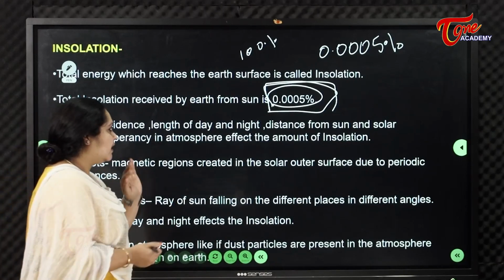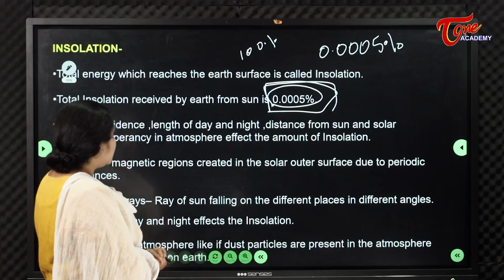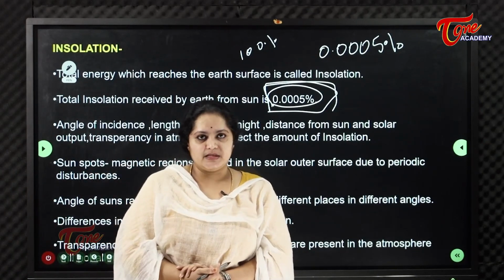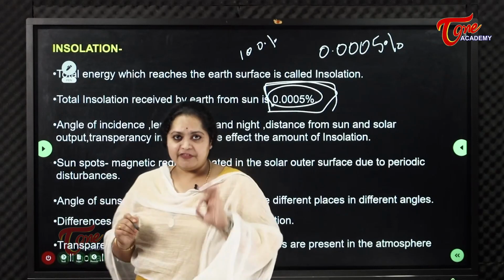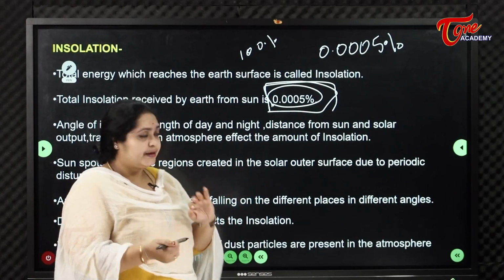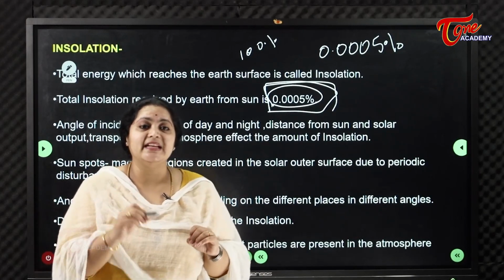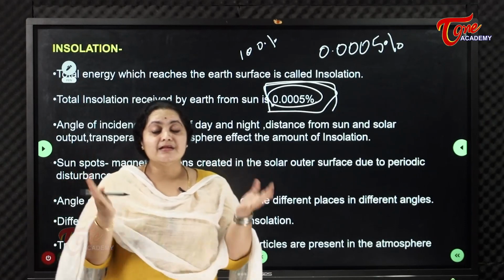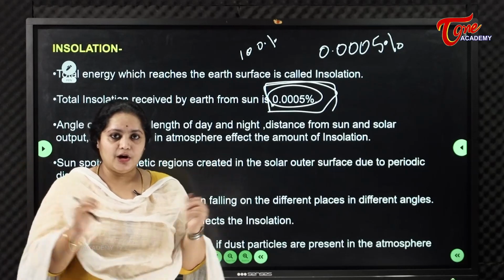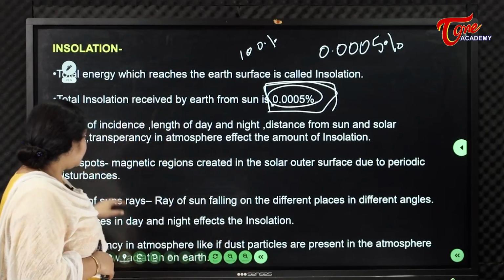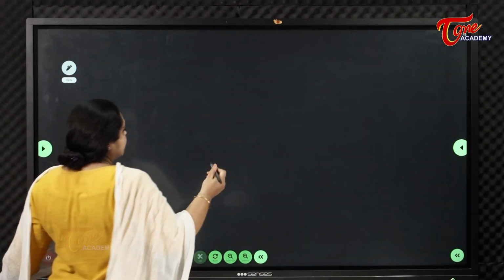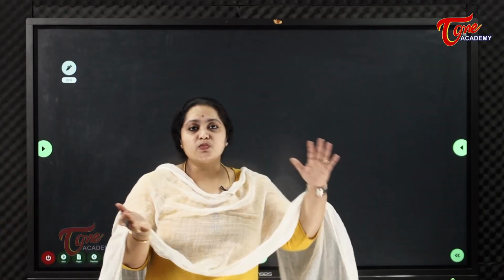So, angle of insolation. How much amount of energy is received depends upon many factors. The factors affecting are angle of incidence, length of day and night, and distance from the sun, that is what we call perihelion and aphelion, and next the thickness of the atmosphere at the present time. There is one band.